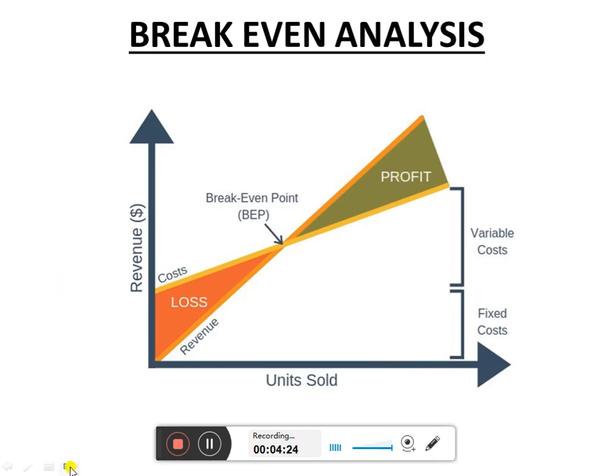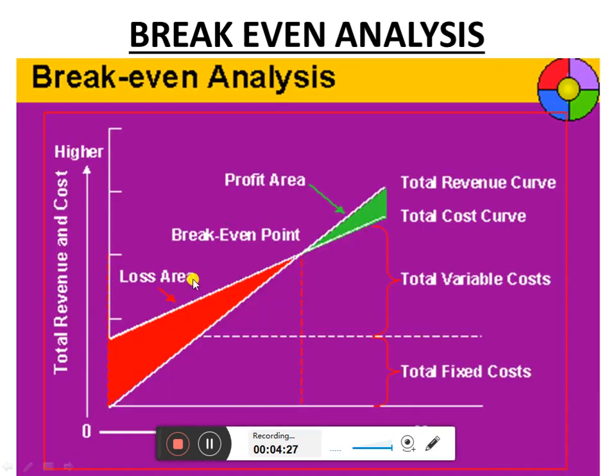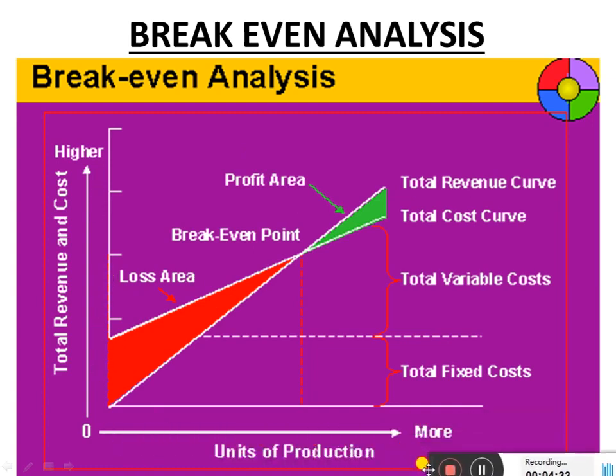In the next diagram, the same diagram is shown, with total revenue and cost on the y axis and total units sold on the x axis. So you have to find the break even point, and this is the minimum amount of product you have to produce. If you produce more than this, you will get a profit. If you produce less than this, you will be in a loss position. You have to find that with the help of break even analysis.